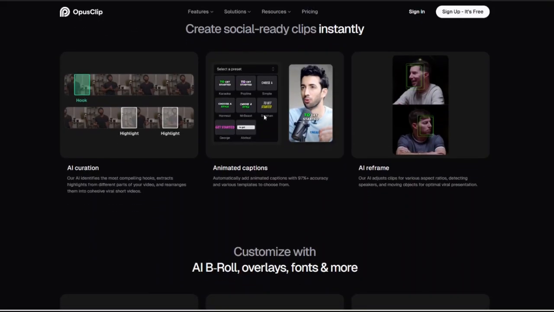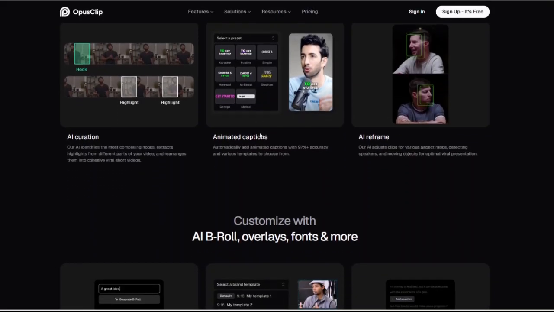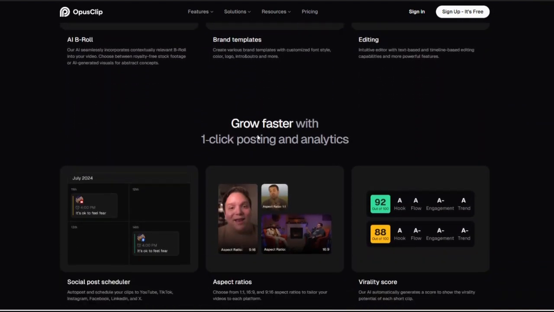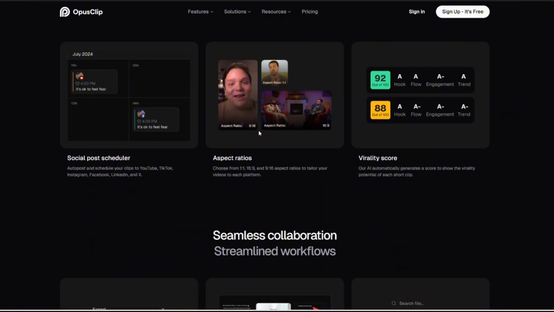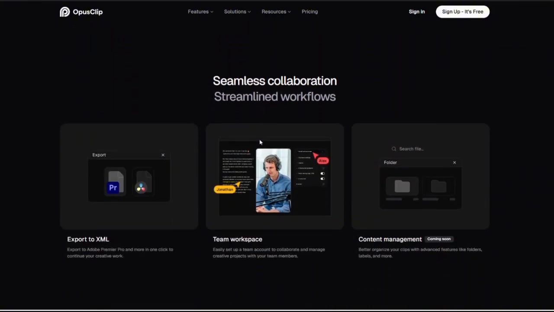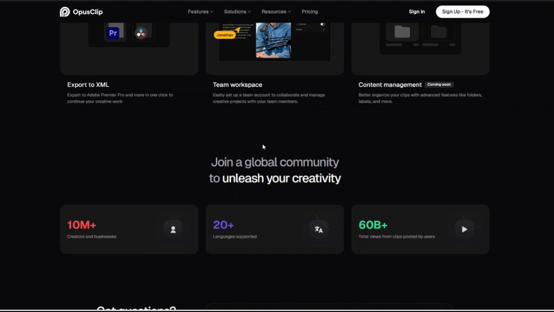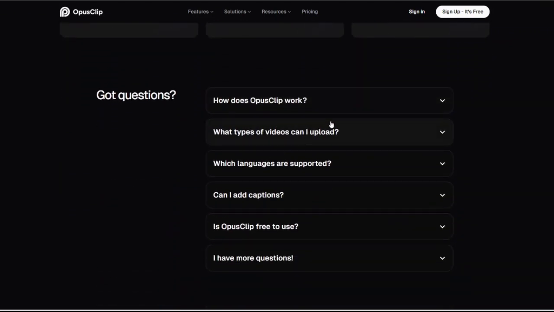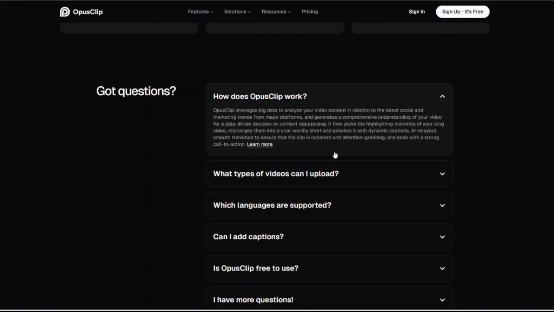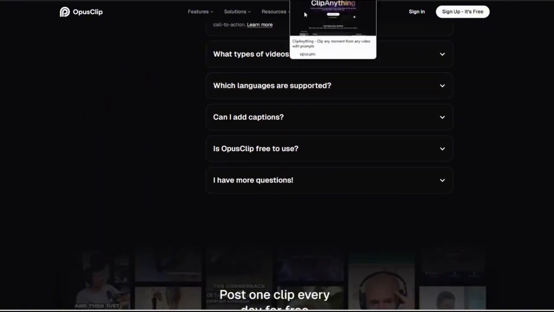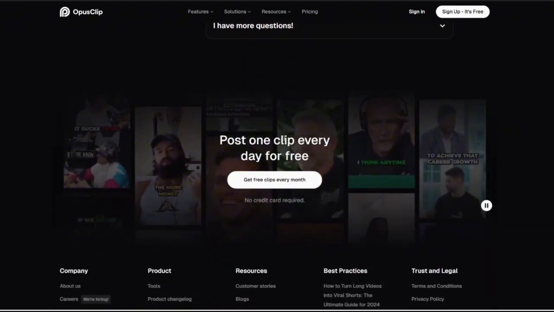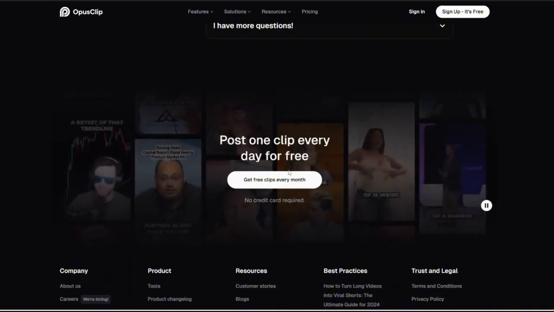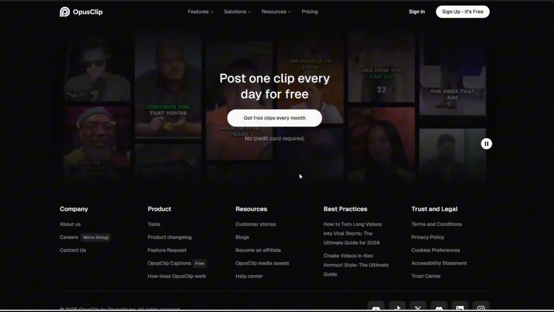Opus Clip is an AI-driven tool that transforms long-form videos into short, engaging clips optimized for social media platforms like TikTok, YouTube Shorts, and Instagram Reels. In today's fast-paced digital landscape, capturing and retaining audience attention is crucial, and Opus Clip addresses this by analyzing extended videos to identify key moments with high engagement potential. The platform then curates these highlights into cohesive, short clips, saving creators significant editing time and ensuring the content resonates with audiences across various platforms.